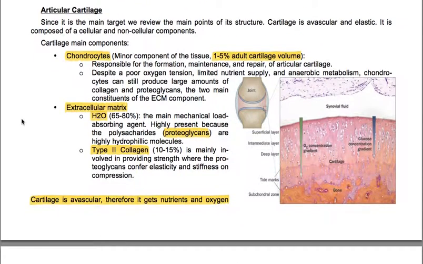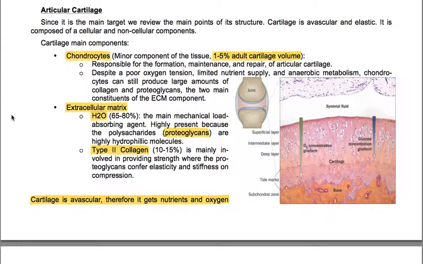Articular cartilage. Since it's the main target, we review the main points of its structure. It's avascular and elastic. It's composed of cellular and non-cellular components. The main components are chondrocytes, 1-5% of adult cartilage volume, responsible for the formation, maintenance, and repair of articular cartilage. Despite a poor oxygen tension, limited nutrient supply, and anaerobic metabolism, chondrocytes can still produce large amounts of collagen and proteoglycans, the two main constituents of the extracellular matrix component.